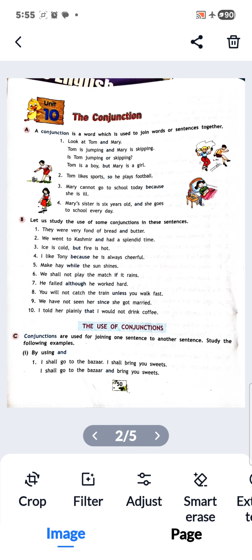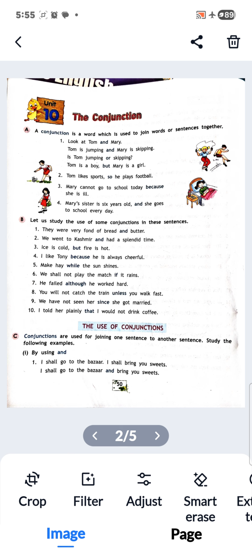They were very fond of bread and butter. We went to Kashmir and had a splendid time. Ice is cold but fire is hot. So in the first two sentences, in the first one we are joining bread and butter with and, in the second one we are joining two sentences with the help of and. In the third also we are joining: ice is cold but fire is hot. So here two sentences are contradictory, different from each other, so we are using but here.